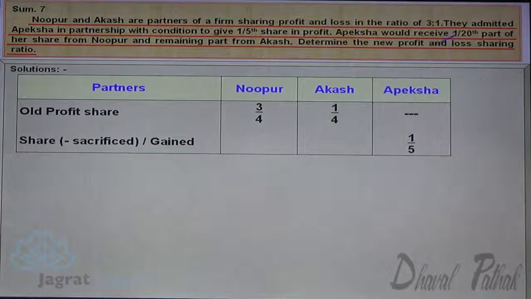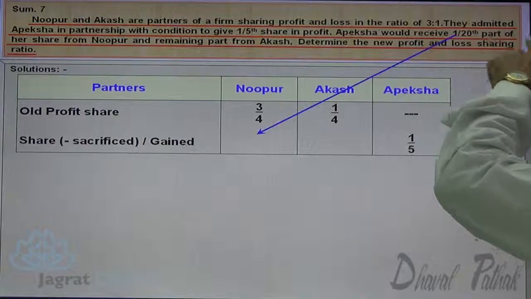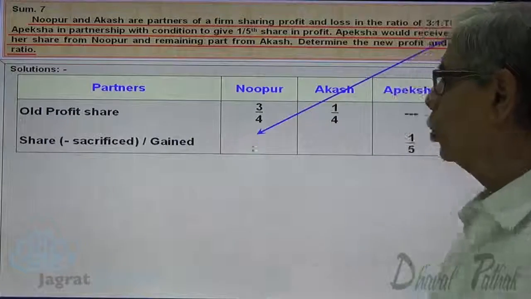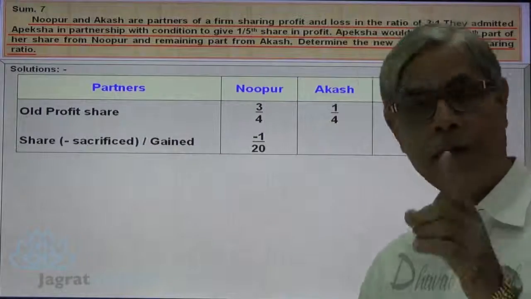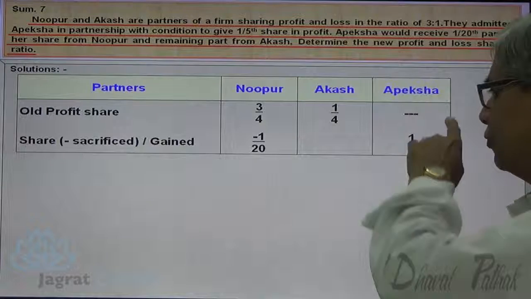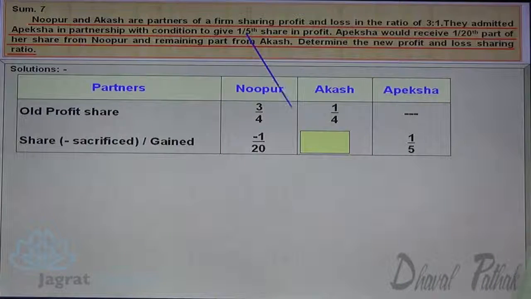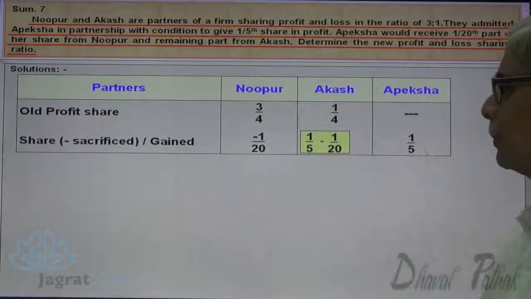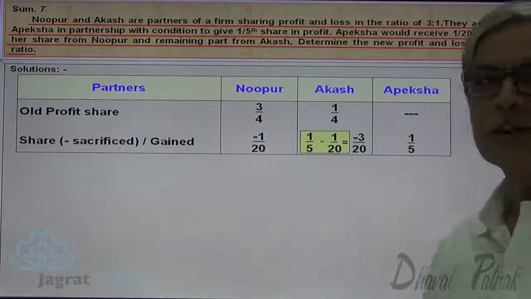Who sacrificed? Apeksha would receive 1/20th part from Nupur, so Nupur sacrificed 1/20. The remaining balance, 1/5 minus 1/20, that is 3/20, is the sacrifice of Akash.